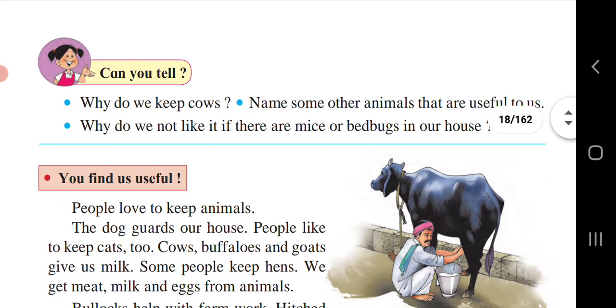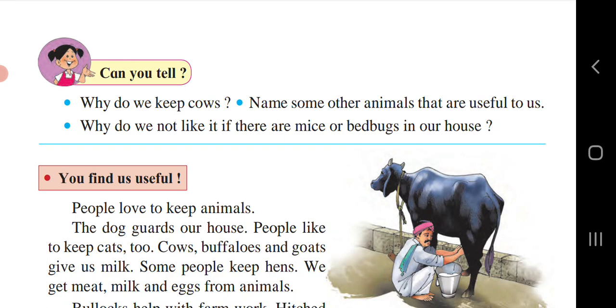Also, we had seen in the next content in Can You Tell, why do we keep cows? As cows give us milk, we need milk and milk products, therefore we keep cows. Cows give birth to a calf, the calf becomes a bull, then it grows. Then bulls help in farm work and also for drawing carts.